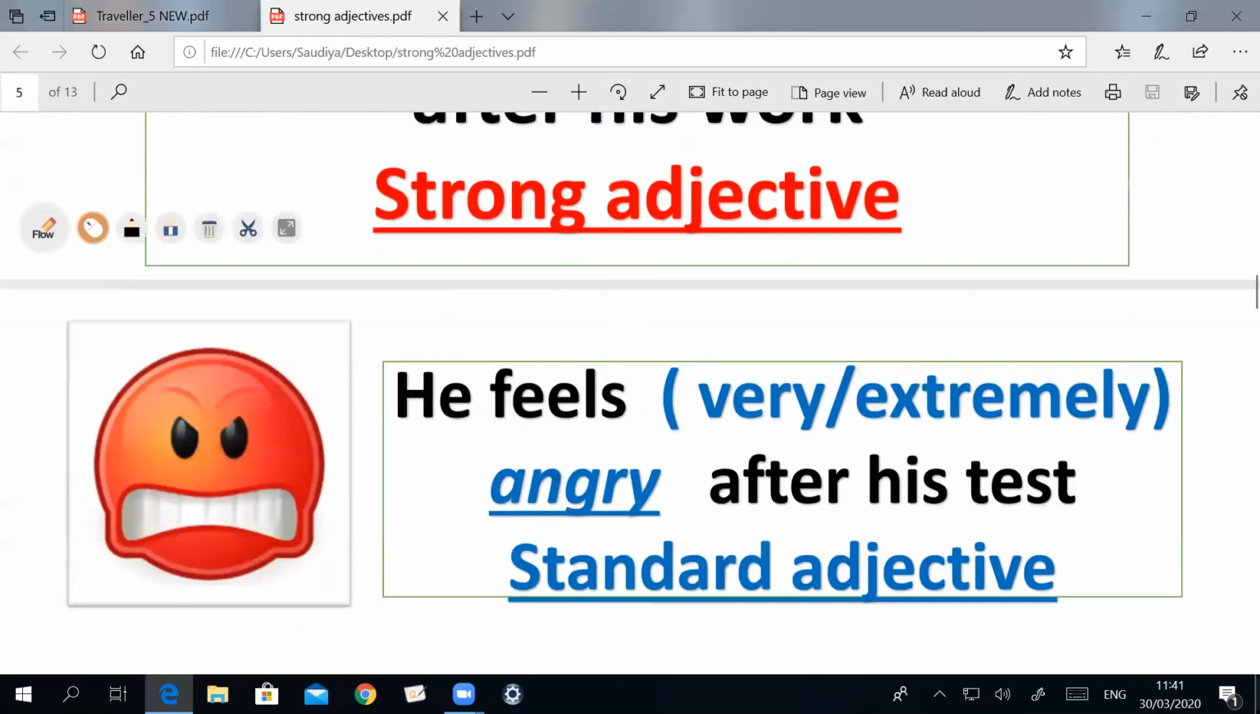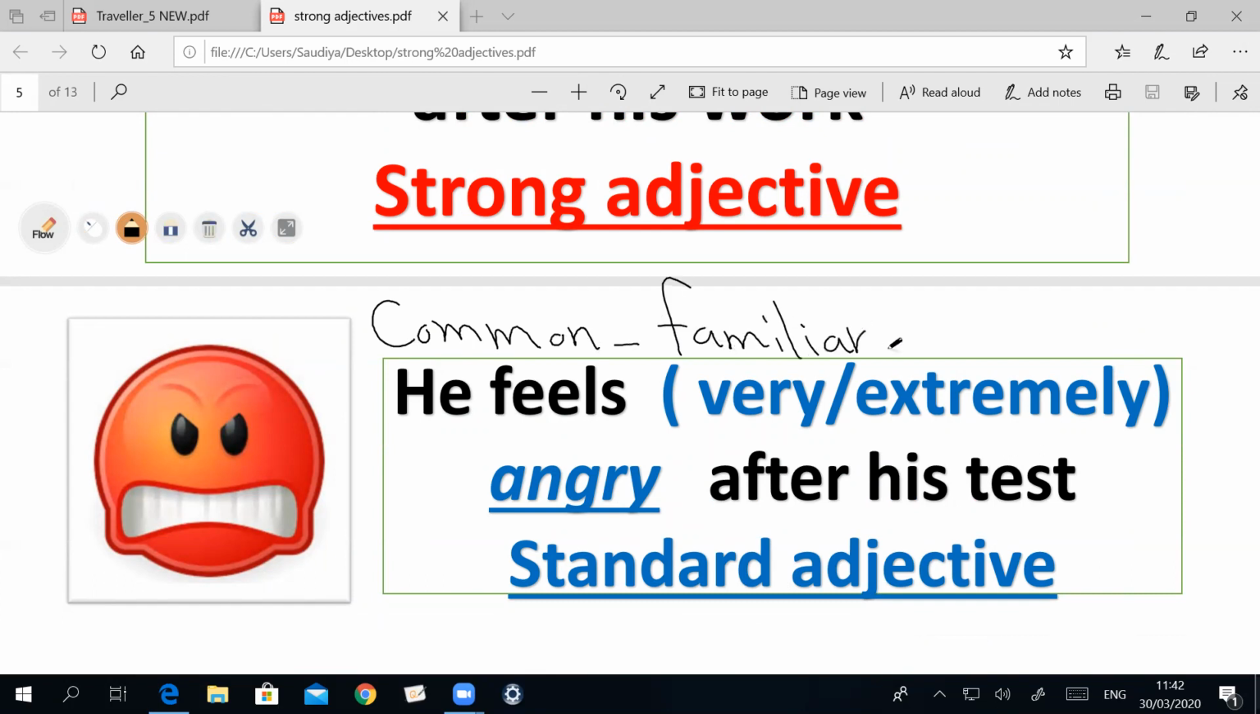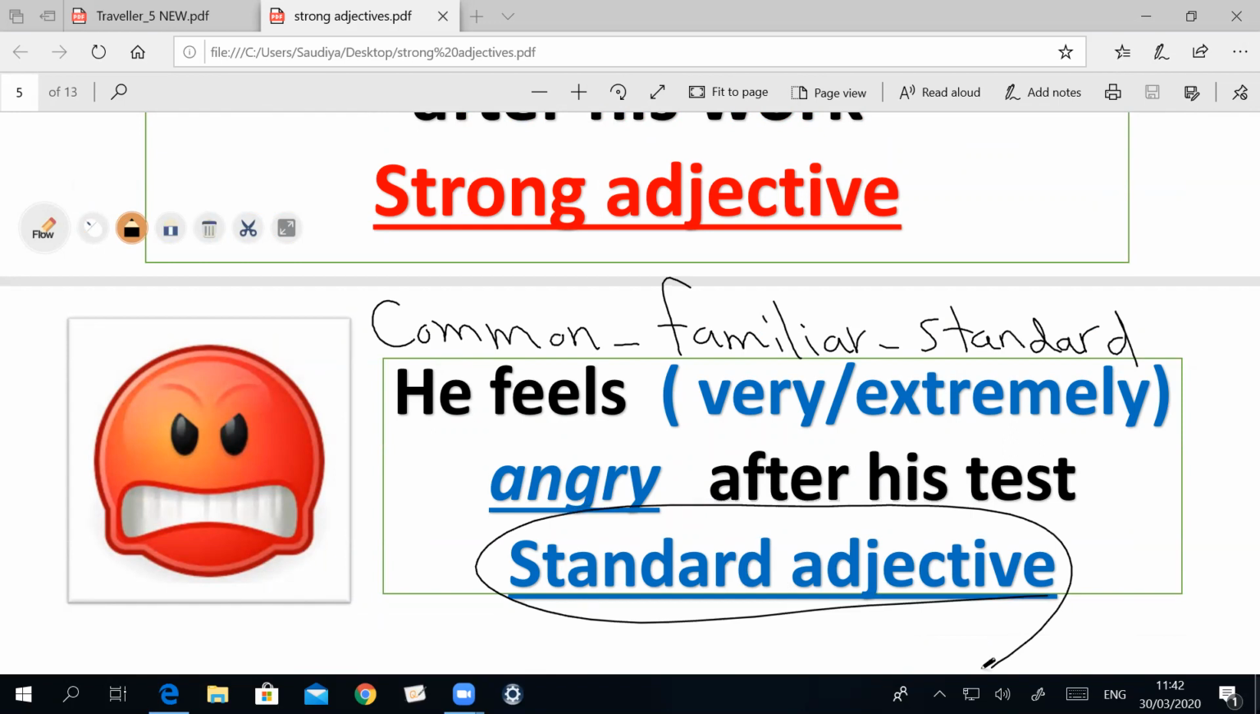The next point, if you look at this person, how can you describe him? All of us, me, you, anyone, it's a common adjective. Do you know the word common? You can say familiar. You can say standard adjective. Also, this person, of course, he is not tired, he is not happy, so he feels angry. Angry is a common adjective, standard adjective, so we can use very or extremely.